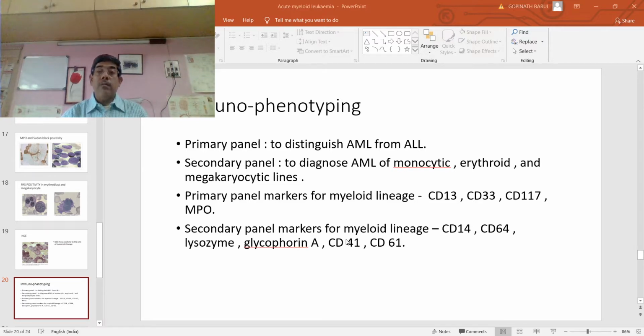Of the secondary panel, CD14 and CD64 are used for maturing monocytoid cells. Glycophorin is used to detect the erythroblastic case of acute erythroblastic leukemia. And I have already told CD41 and CD61, equivalent to glycoprotein 2B3A and glycoprotein 3A, are used to confirm the diagnosis of acute megakaryocytic leukemia.